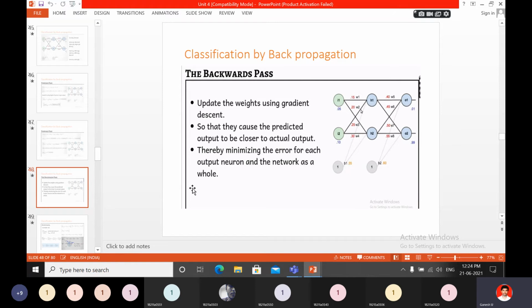In the backward pass, you already found the O1, O2 values. Based on that, the simple thing is you update the weights. Then from the output you go again to H1, and from H1 you go to I1. That is the backward pass. The main purpose is to minimize the error itself. Then you do the forward pass again, and the result value differs; that difference is nothing but the error value, which we minimize.